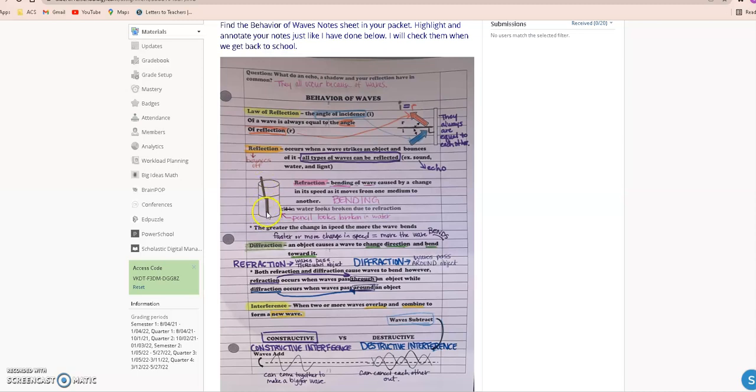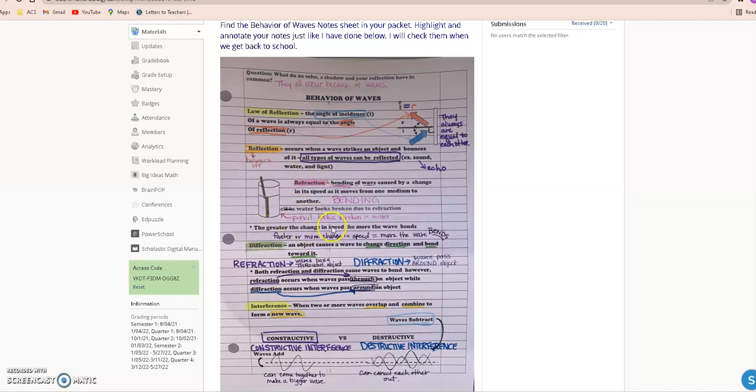Once the pencil goes down into the water, it looks like the pencil is broken, but it's not. It's actually because of refraction, the bending of the wave, because half of the pencil is in the water and half is out of the water, so it looks like it's bending. It's like a trick of your eye, but it's caused by refraction.